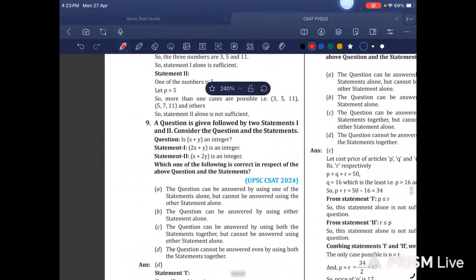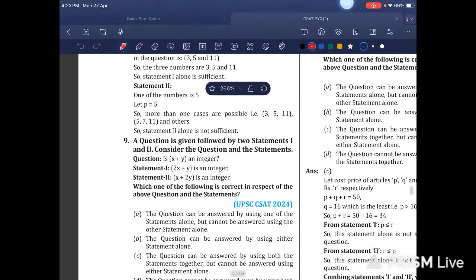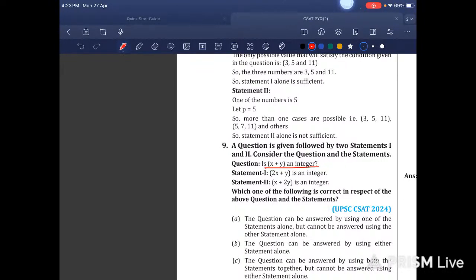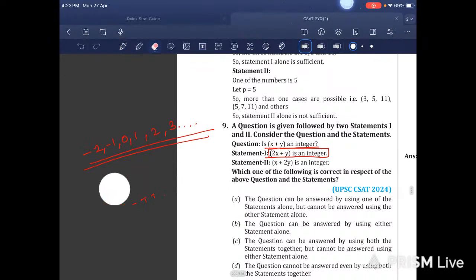Now let's come to question number 9. Question number 9 is talking about, is x plus y an integer? What are integers? Integers are -2, -1, 0, 1, 2, 3, and so on. These are called integers. They carry plus or minus sign. It is saying 2x plus y is an integer. Acha, 2x plus y is an integer. No problem. It can be anything. -2 and plus 4. Then it is -4 plus 4. It is 0.